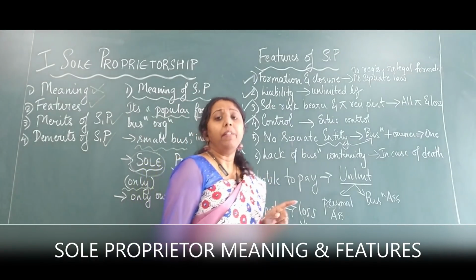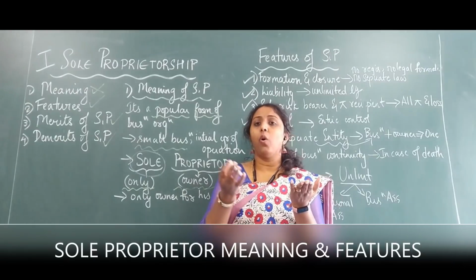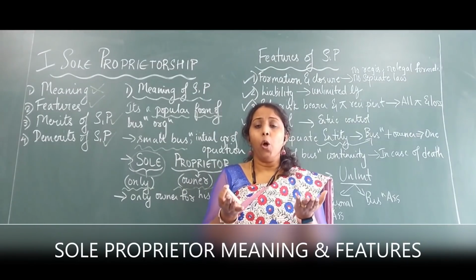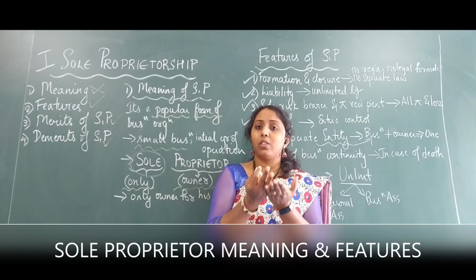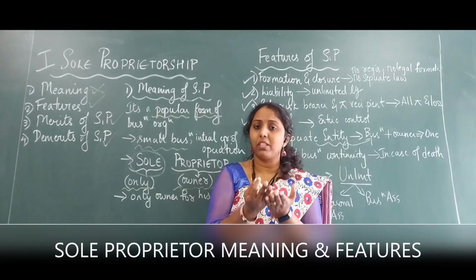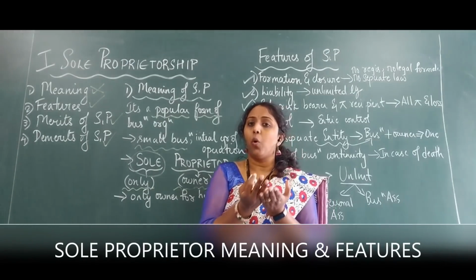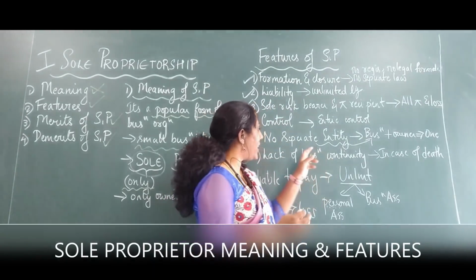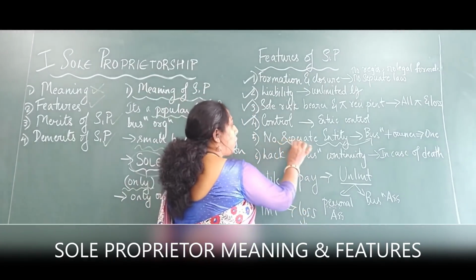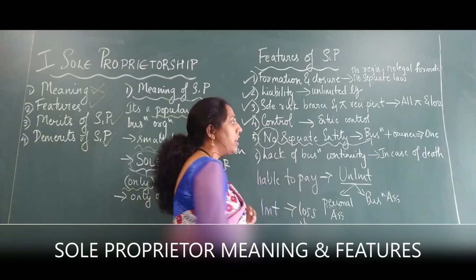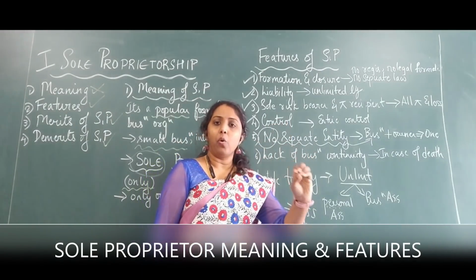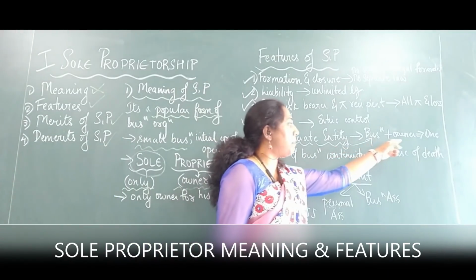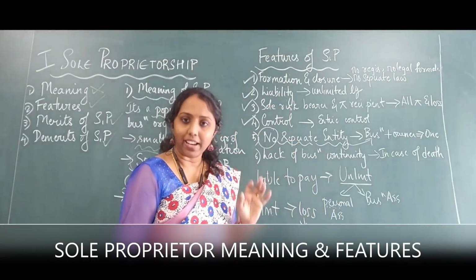Separate means what? The business is not separate, the owner is not separate. Do you think the owner and the business are separate? No, both are one. Why? Because it's the owner who is running the business and the business belongs to the owner. So whatever the owner decides, that is what will happen in the business. Okay, so you need to understand the meaning of this word called separate. No separate means the business is not separate, the owner is not separate. Both are one. That is what I have put here in short terminology for you to understand.